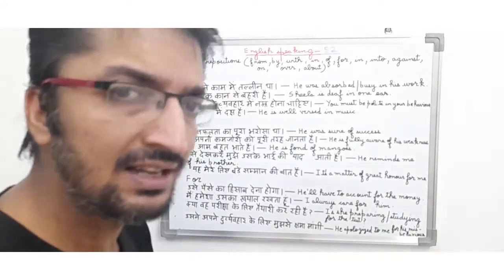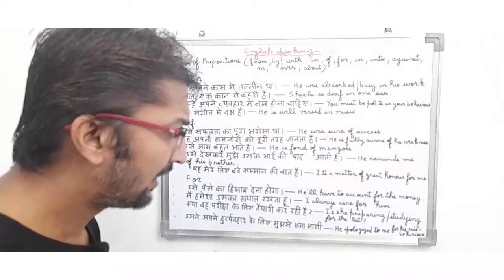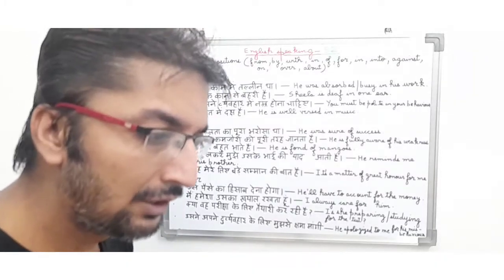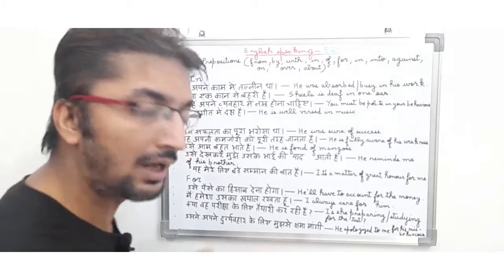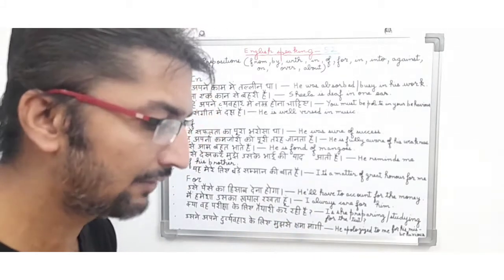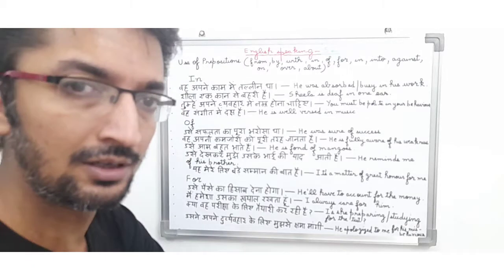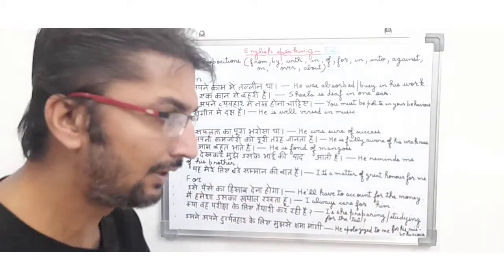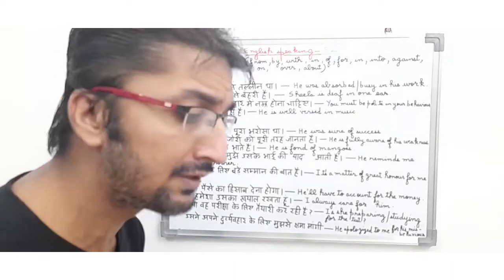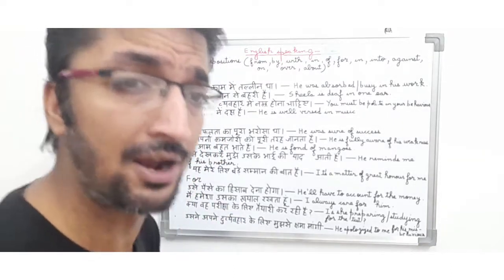So it is a present tense, friends, and since it is a matter of honor, we will use of before great and of after matter. And since it is giving regards and thanks to another person, or he is very humble to another person, it's a matter of great honor for me. So we will use of before matter, and of is a preposition used in this sentence.